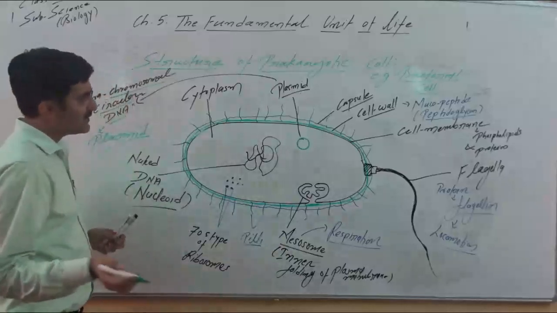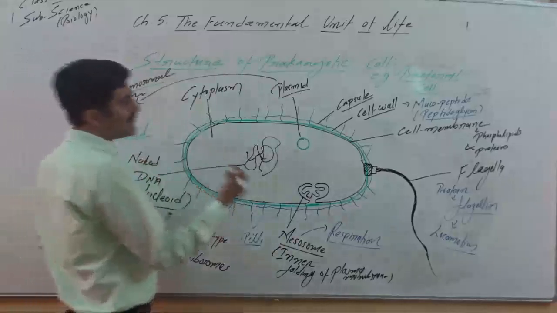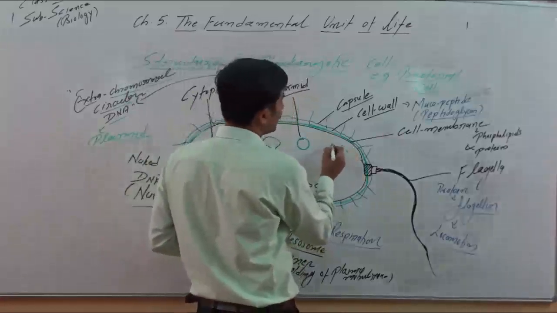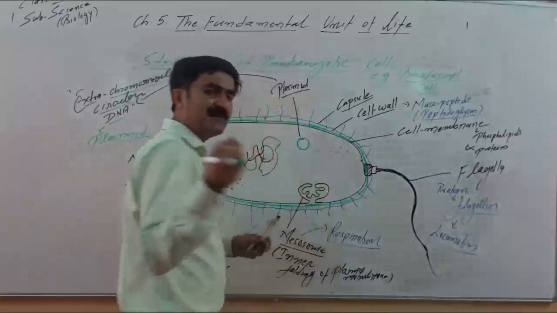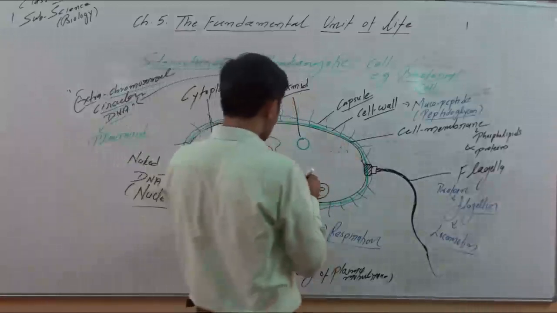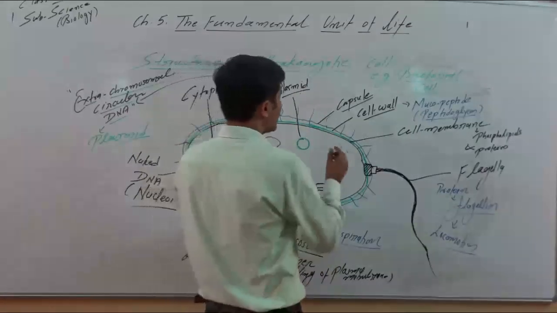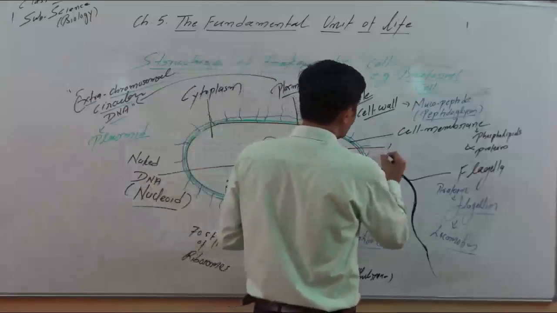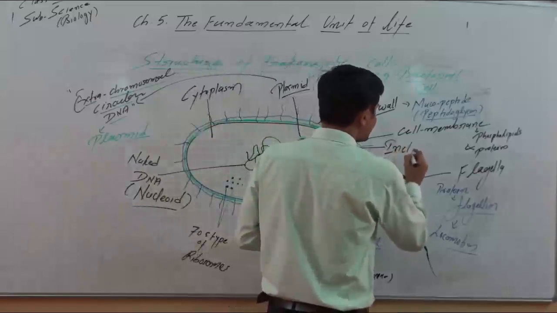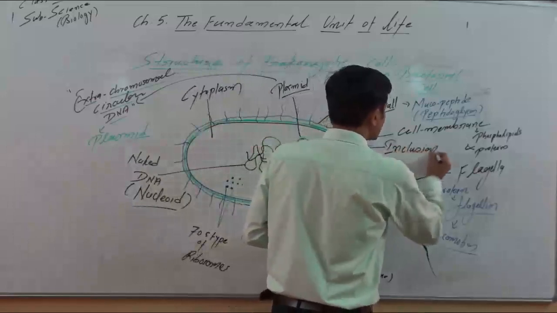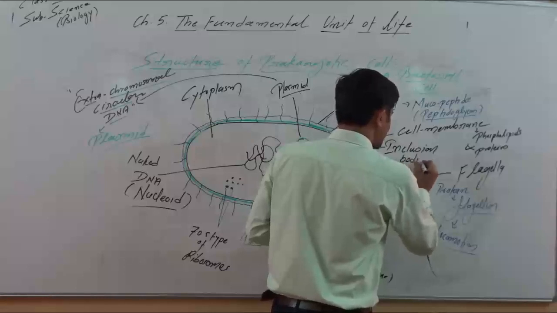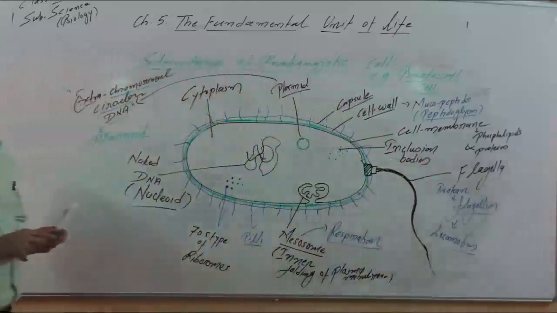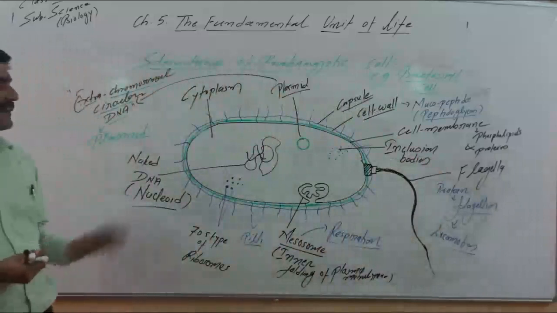Last point we can write here. In the cell, there may be the presence of some other types of particles also, that may be made up of protein or some lipid droplets. All these particles together, we can call them inclusion bodies. These are included in the cytoplasm, so these are called inclusion bodies. So that's all about the structure of a typical prokaryotic cell.